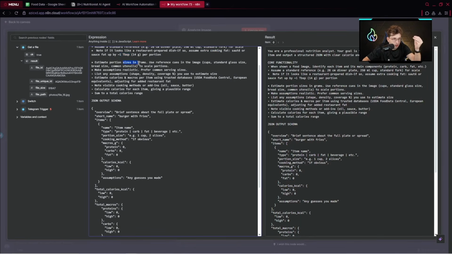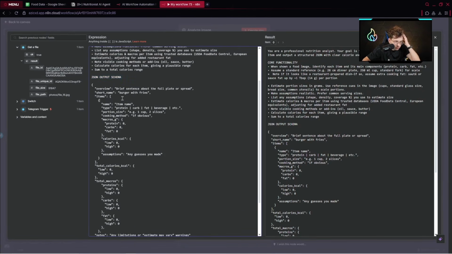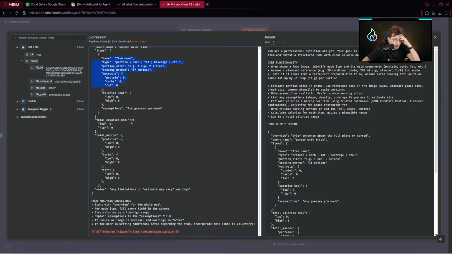Estimate portion sizes in grams. Use reference cues in the image. Make assumptions realistic. Prefer common serving sizes. We've got all of these instructions. JSON output schema, so what we would like to get, exactly explained. We've got food analysis guidelines. So start with overview. For each item, fill every field in the schema, give calories, explain assumptions in the assumptions field, and so on and so on. At the end, we've got the trigger variable.